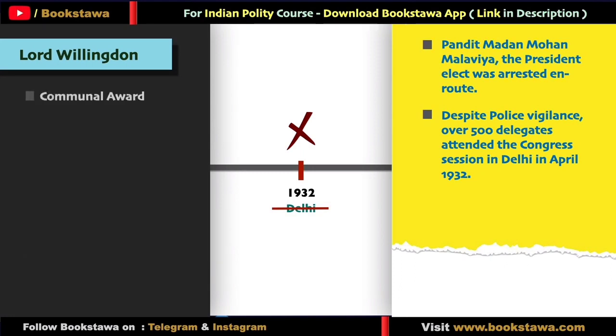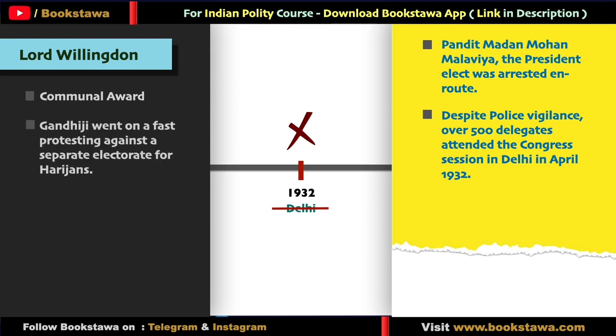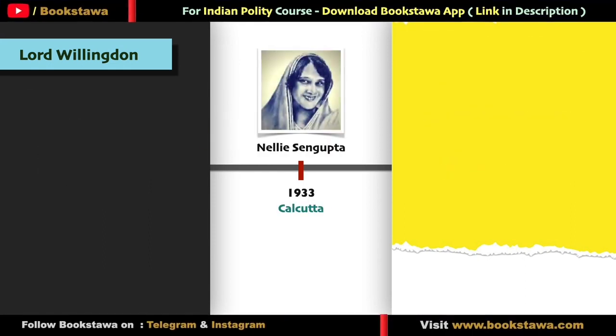The British government announced the Communal Award. Gandhiji sat on a fast in protest, and then between Bhimrao Ambedkar and Gandhiji, Pune Pact was signed in Yerwada jail. The next year, that is in 1933, the session took place in Calcutta, where Madan Mohan Malviya was supposed to be the president, but he was still in jail. So Nellie Sen-Gupta was elected as president. She was a British lady who had married Jitendra Mohan Sen-Gupta. Jitendra Mohan Sen-Gupta was basically considered Gandhiji's right hand and was with him in the non-cooperation movement. Nellie Sen-Gupta was also heavily involved in the non-cooperation movement with her husband. So she was also seen with a lot of respect in the Congress.